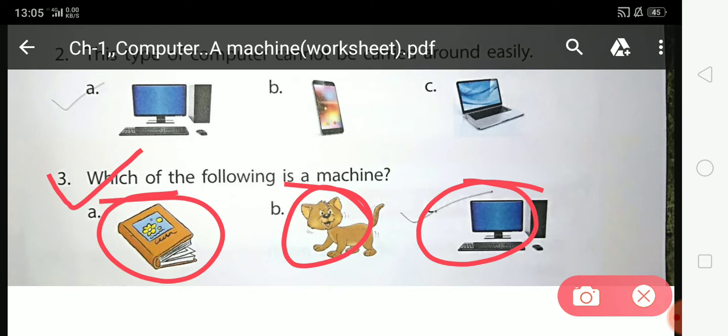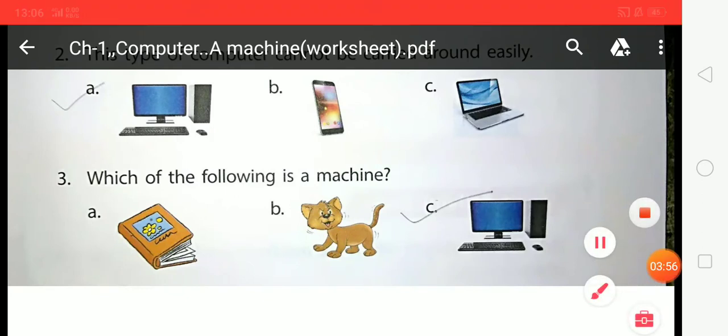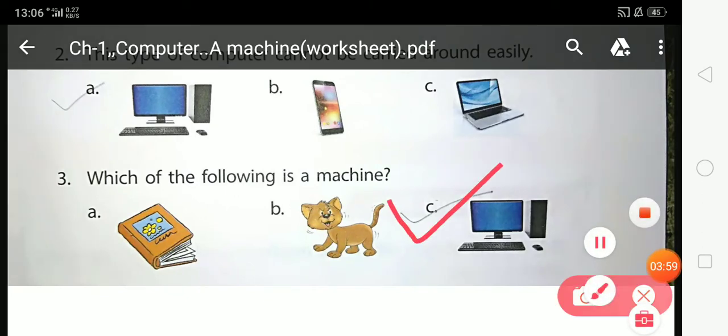Machines are man-made things, which are made by human beings. Is a book a machine or is a cat a machine? No. Option C is the correct option. This is a desktop computer and a computer is a man-made machine. So option C is the correct answer.